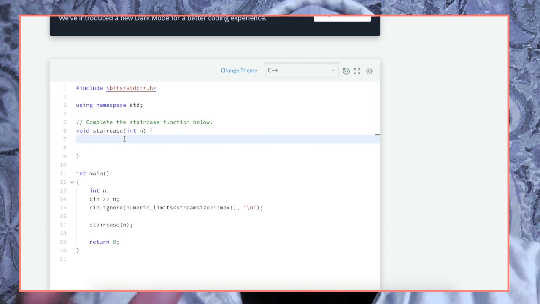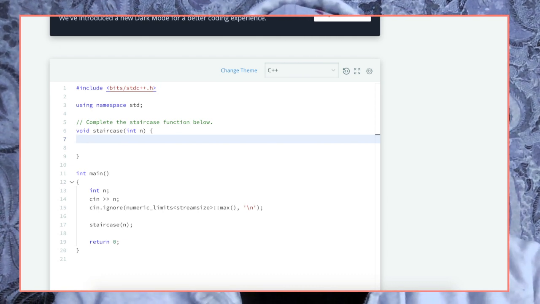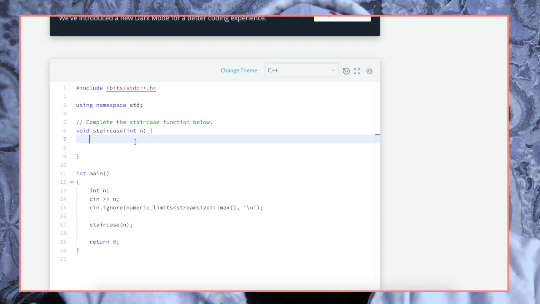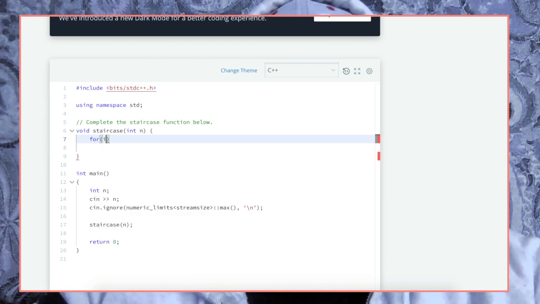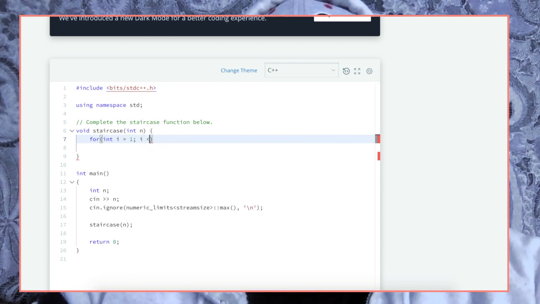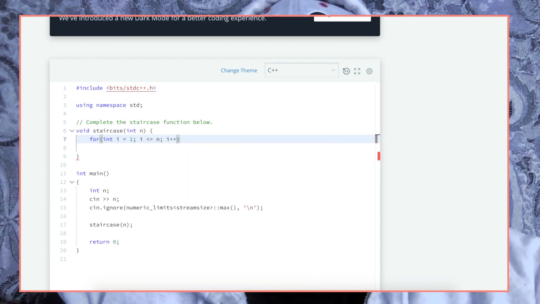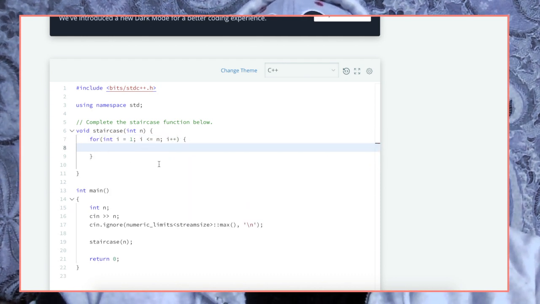But yeah, first thing we're going to want to do is loop. We're going to want to iterate n amount of times. So for int i equal to 1, as long as i is less than or equal to n, let's increment i.